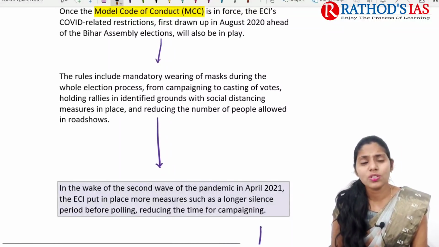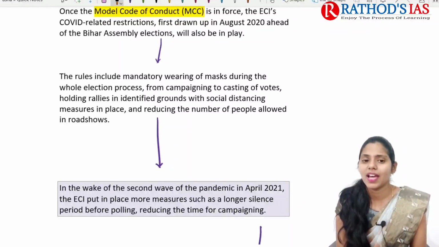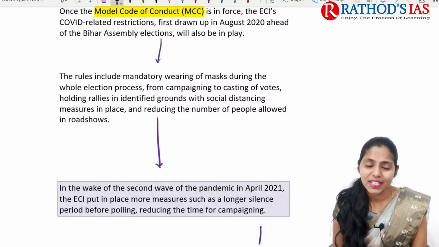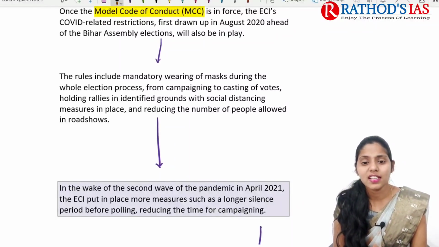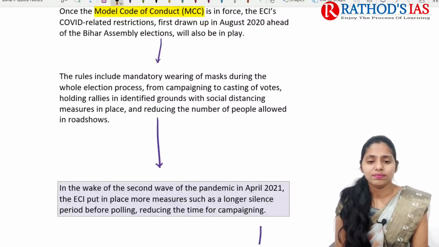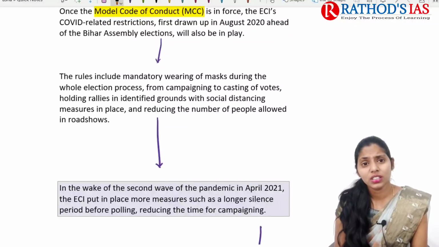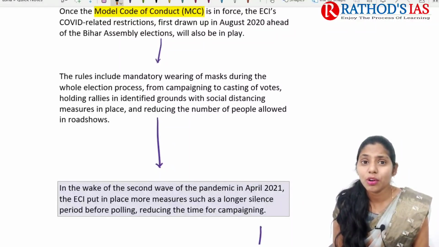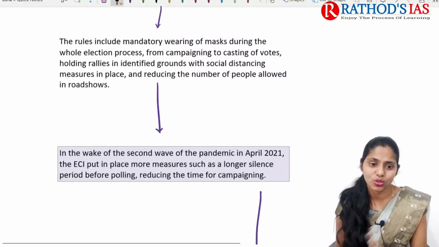Those mandatory rules include wearing masks compulsorily, maintaining COVID-19 guidelines, and maintaining social distancing, which can be done by reducing the number of people gathered in road shows, etc.